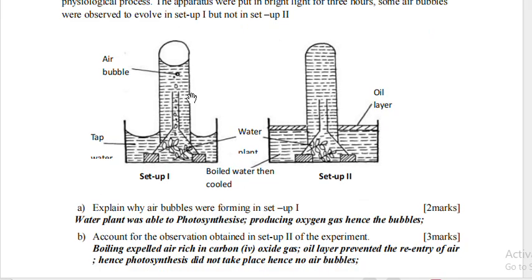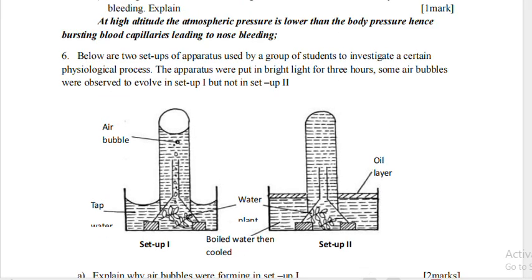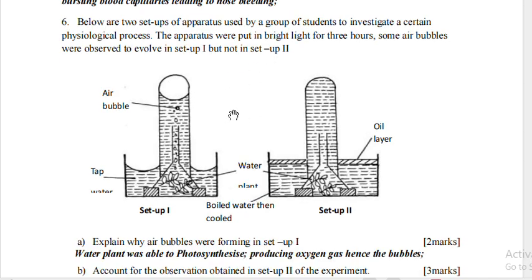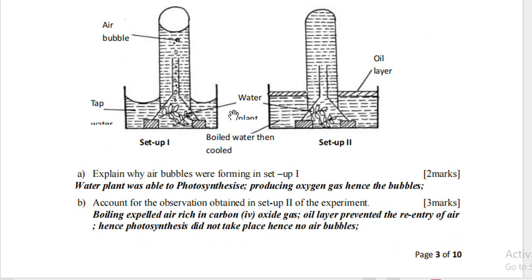Question 6. Below are two setups of apparatus used by a group of students to investigate a certain physiological process. The apparatus were put in bright light for 3 hours. Some air bubbles were observed to evolve in setup 1, but not in setup 2. Let's look at the setups. Setup 1, we have water, plant. In setup 2, we have an oil layer above the water.